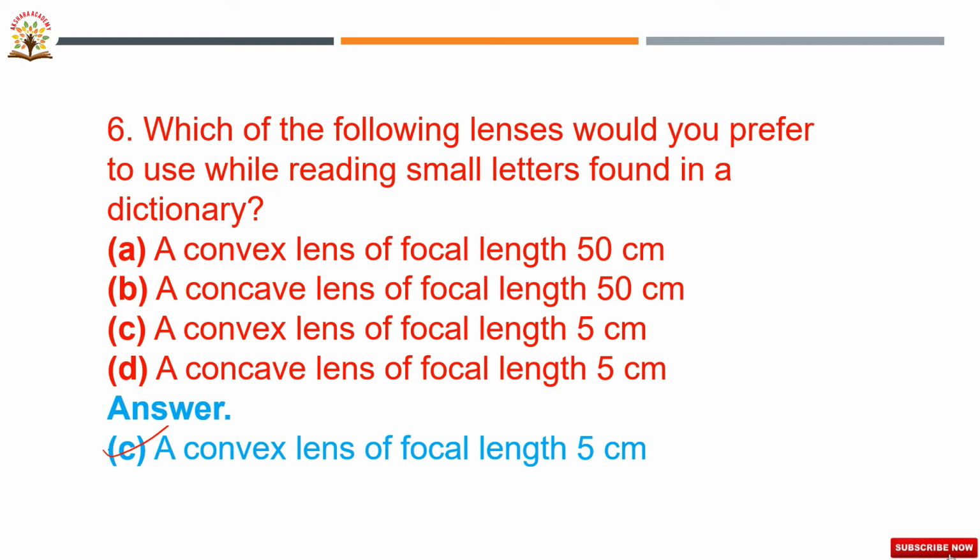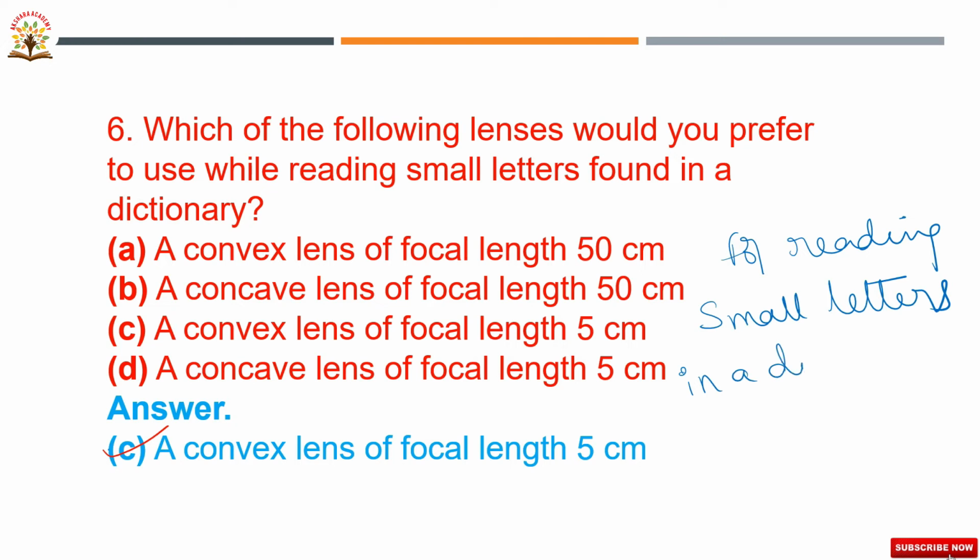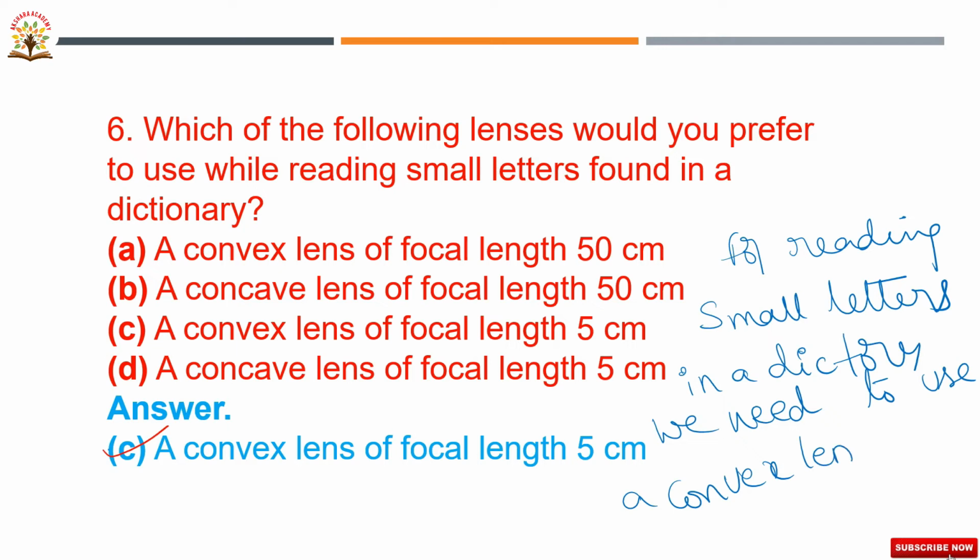So here, for reading small letters in a dictionary, we need to use a convex lens of smaller focal length.